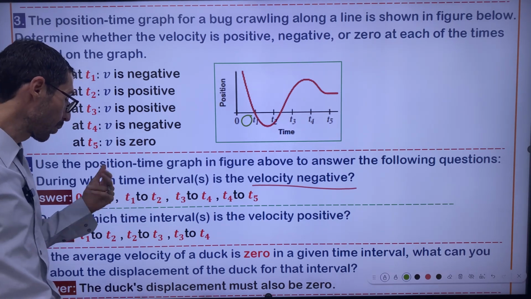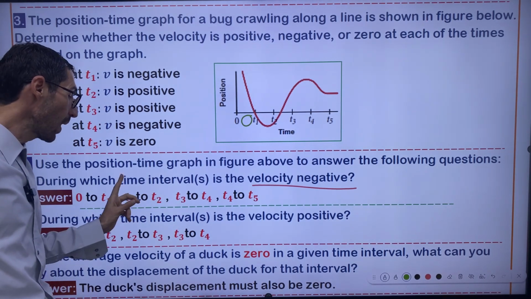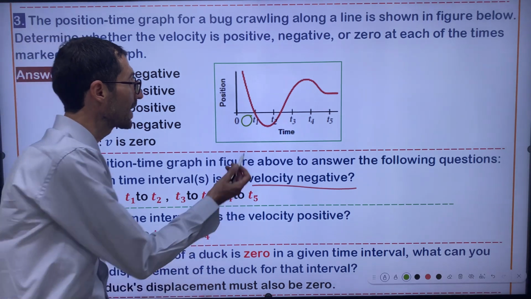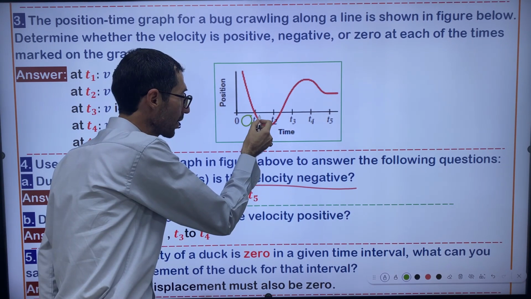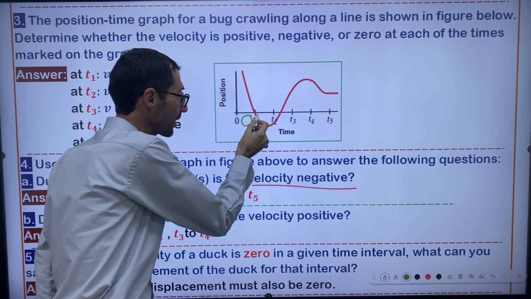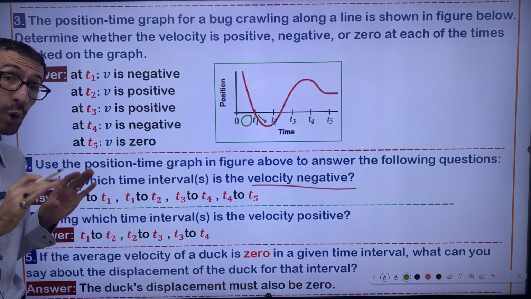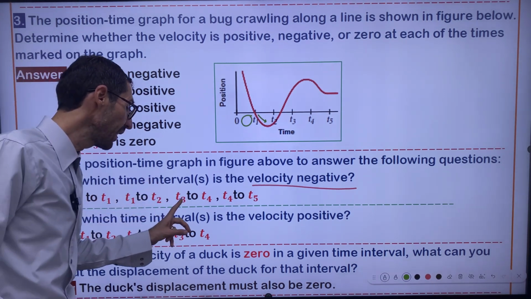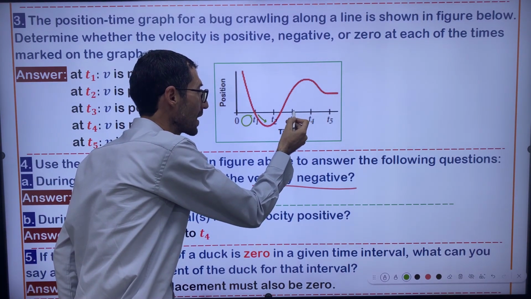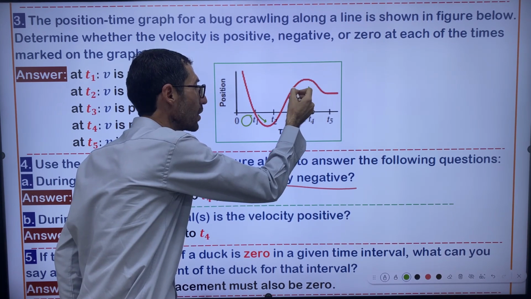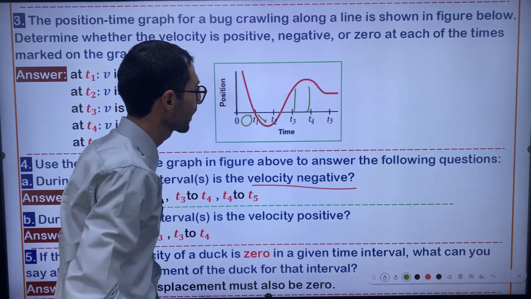What else? We have one more. We have some other time intervals, from t1 to t2. This is t1 and this is t2. Also, from t1 to t2, you observe that the curve is going down. From t3 to t4, this is t3 and this one is t4, right? This region exactly.